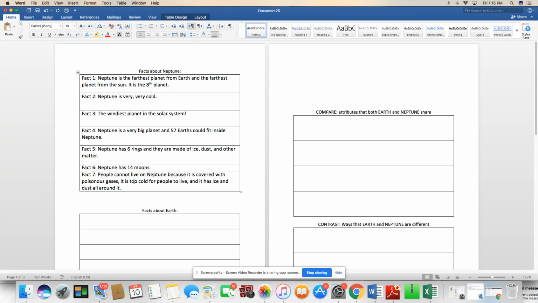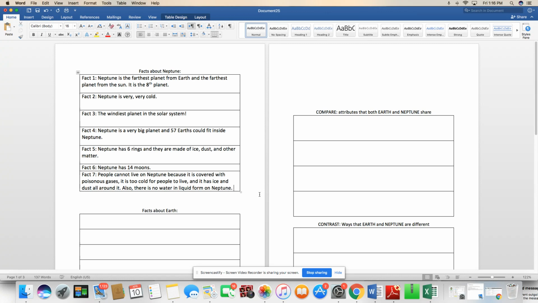Another thing that the author doesn't say, but we can infer and then also make this connection from our last text, we learned in the Earth book that Earth is the only planet that has water in liquid form. The author did not say anything about Neptune having any water, even frozen water, right? So we could combine those two bits of background knowledge to make the inference that Neptune also does not have liquid water. And we know that people need liquid water to live. So I'm going to go ahead and add that in. Also, there is no water in liquid form on Neptune.